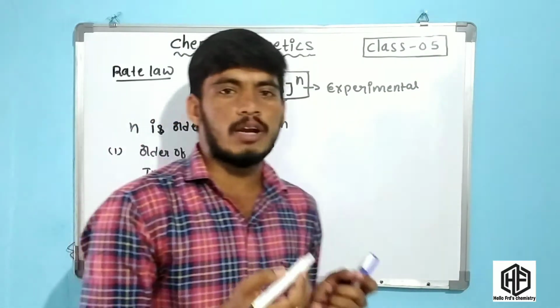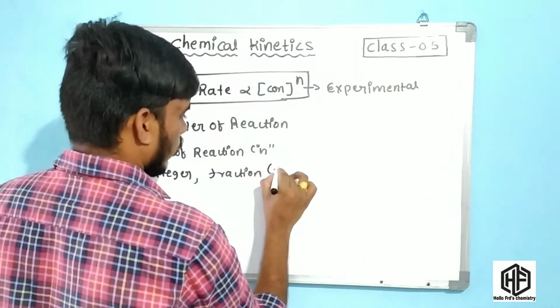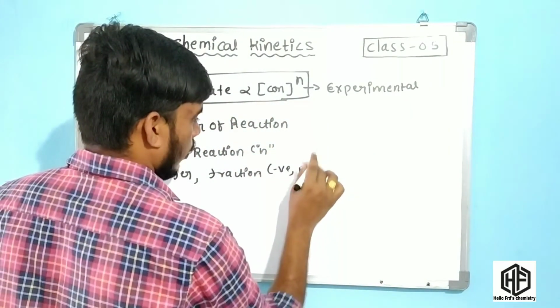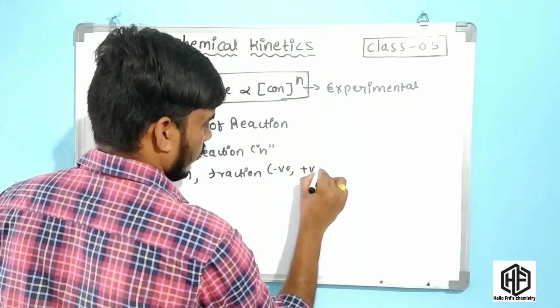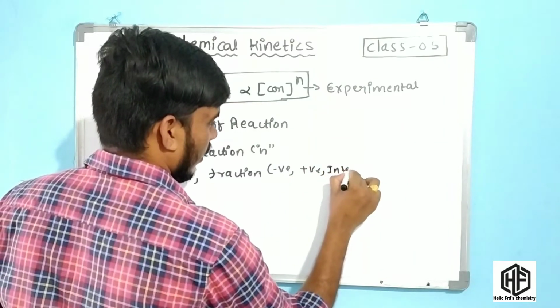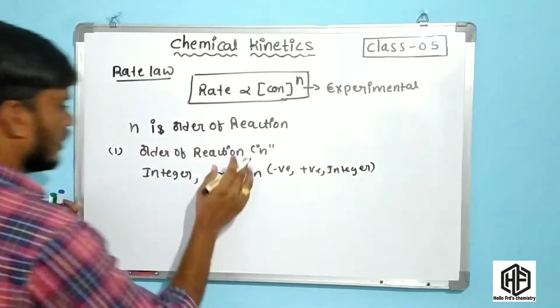It means negative and positive values, as well as integer values, are possible for the n value.